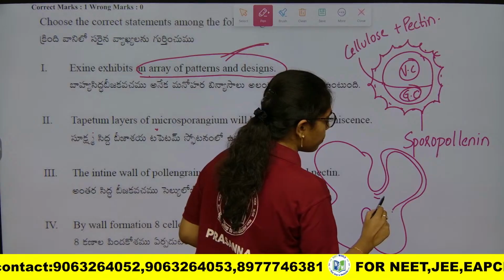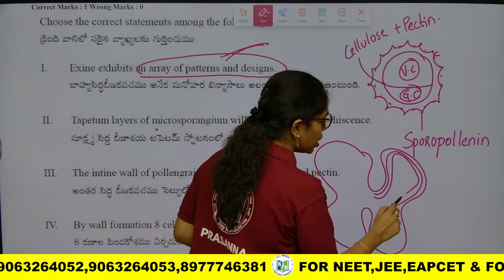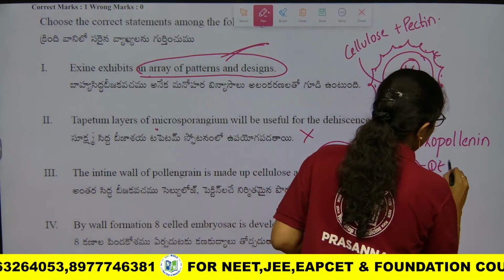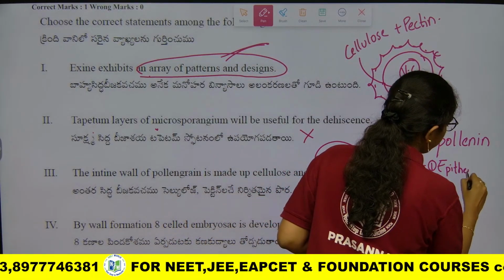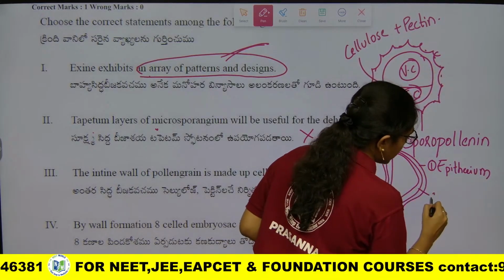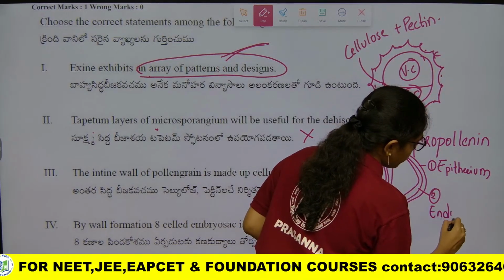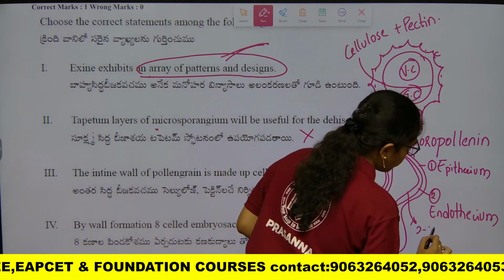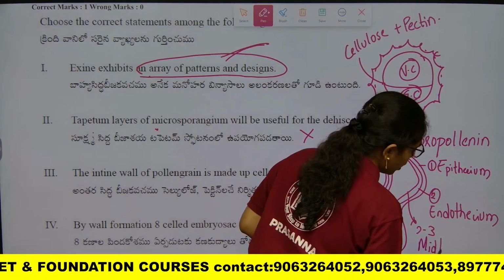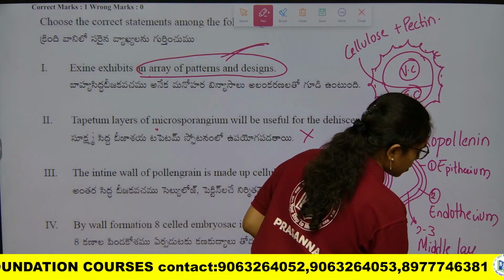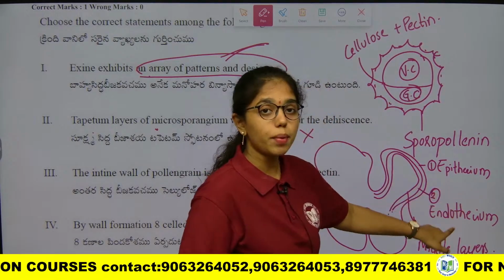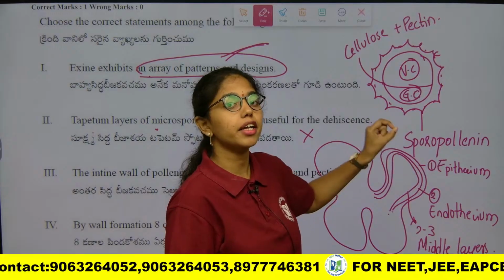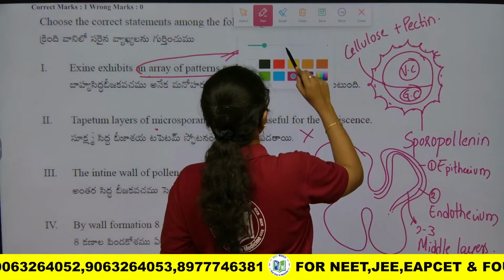First is epithecium, second layer is endothecium, and then 2 to 3 layers of middle layers. Clear? Epithecium, endothecium, 2 to 3 middle layers, all this together are of protective function.